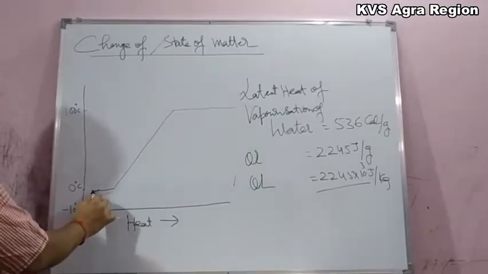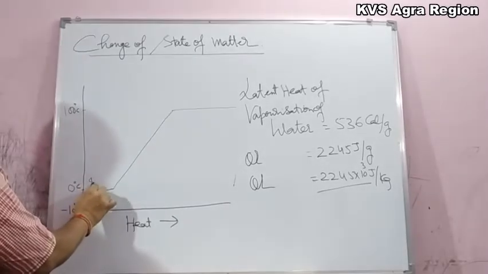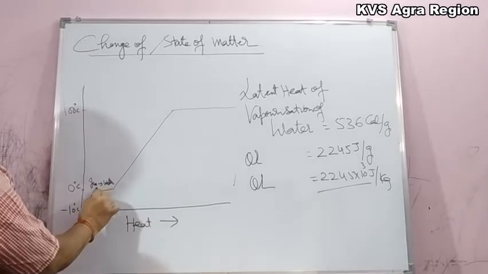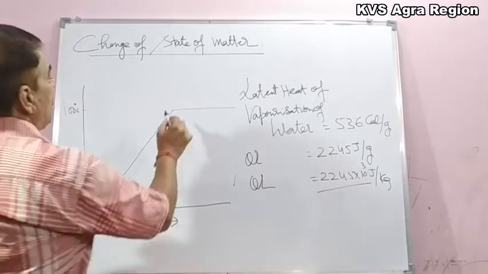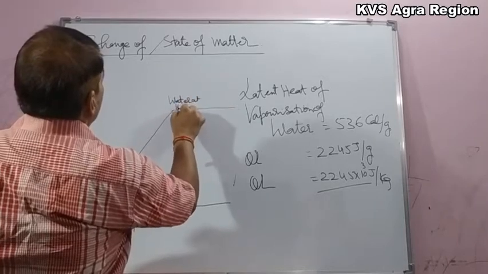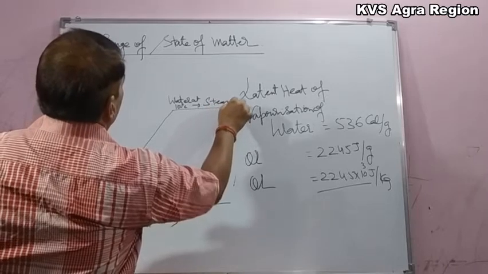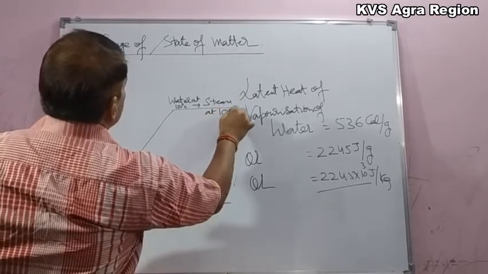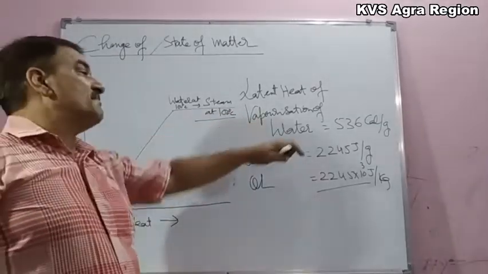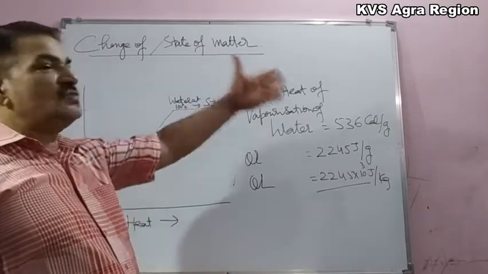So over one part there is conversion of ice at 0 degrees Celsius into water at 0 degrees Celsius, and over this part water at 100 degrees Celsius is converted into steam at 100 degrees Celsius. So a huge amount of heat is required for the conversion of water into steam.